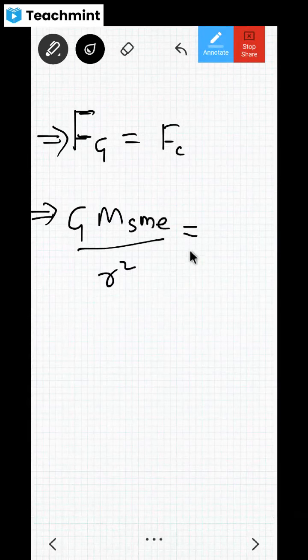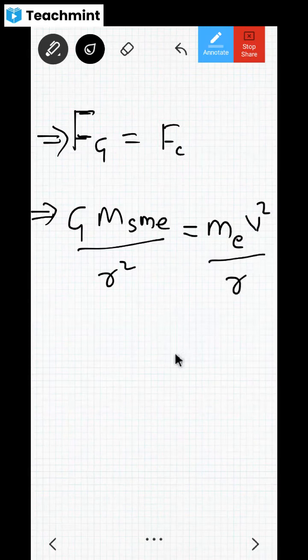And that is equal to Fc. Fc, you know, is mv square divided by r. For m, I have to take Earth, because the centripetal force is on Earth. So that's why it is Me into v square divided by r, right?